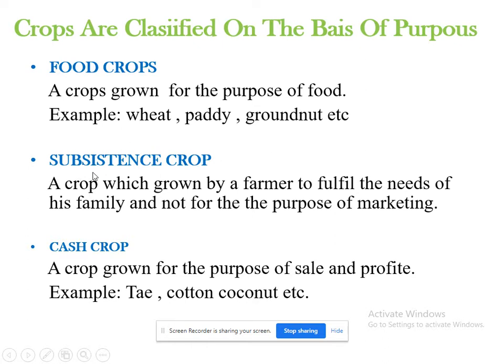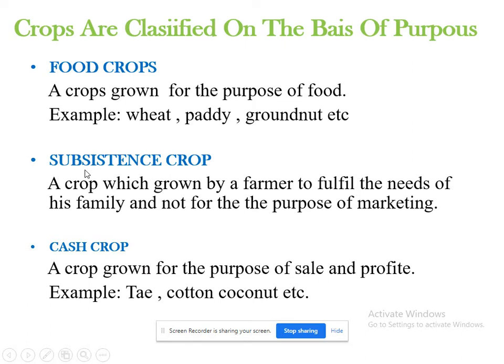Next one is subsistence crop. Subsistence crop means, in this case, the farmer is growing crops to fulfill the needs of his family. Here the farmer is growing some kinds of crops that are necessary for the needs of his family, and that is why these crops are called subsistence crops.